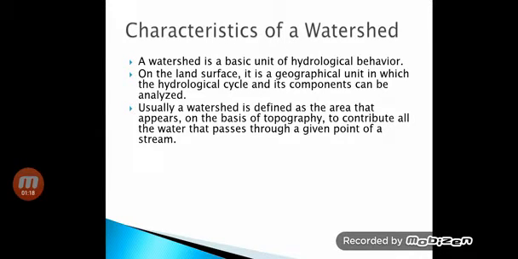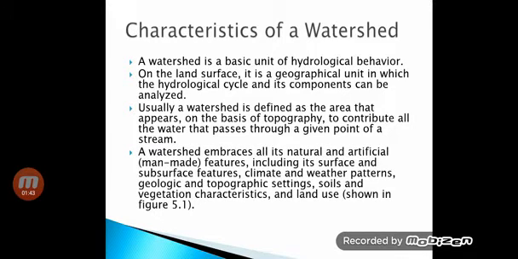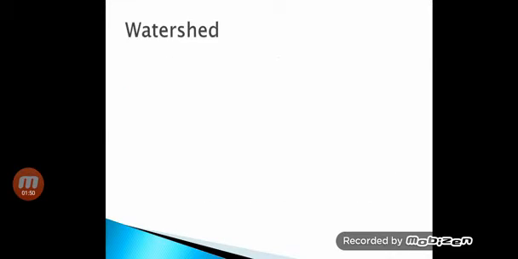Usually, a watershed is defined as that area that appears on the basis of topography to contribute all the water that passes through a given point of a stream. So that area which contributes water to the stream at a given point is part of the watershed. It comprises all the natural and artificial features such as buildings, roads, and all the man-made features.